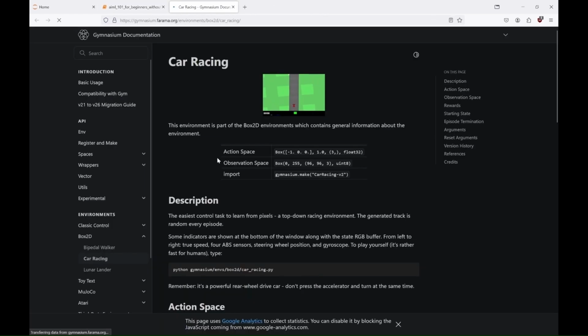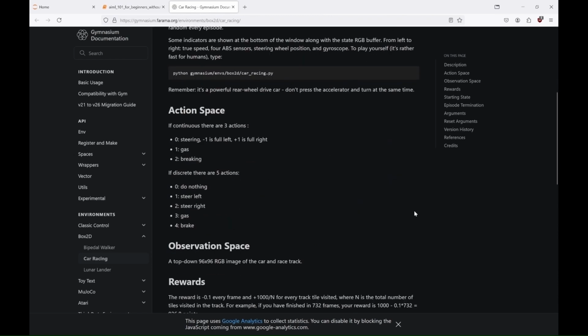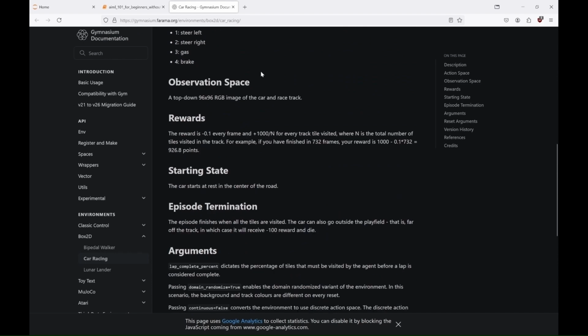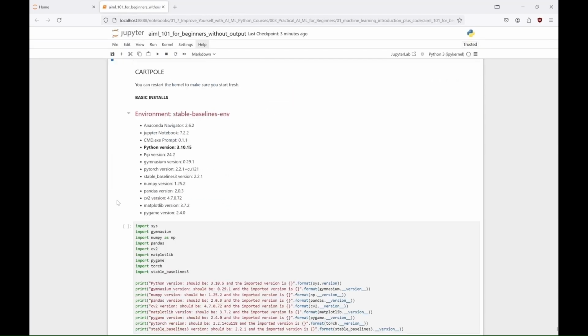The car racing environment is a continuous control task, where the agent must navigate a car around a track, making it significantly more complex than cart pole. It requires the agent to learn not only how to accelerate and brake but also how to steer effectively, providing a rich setting for testing advanced reinforcement learning algorithms like PPO. But before we let the agent drive, let's try the cart pole.